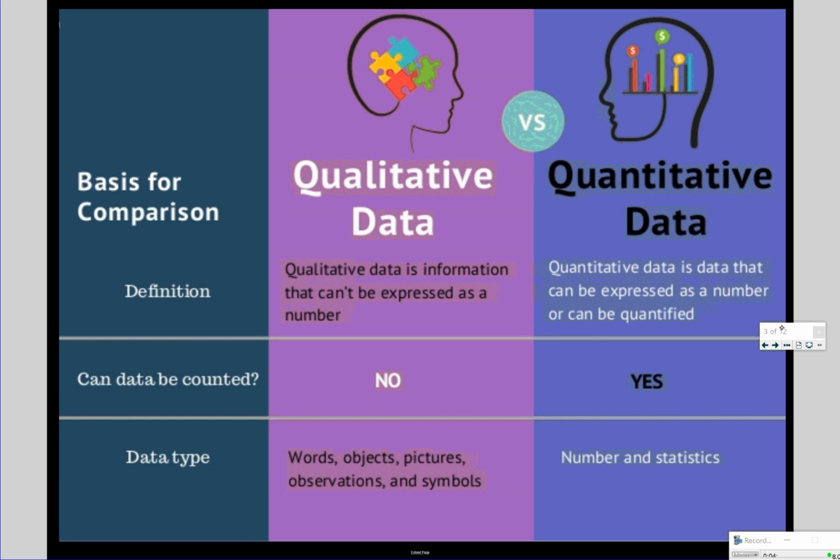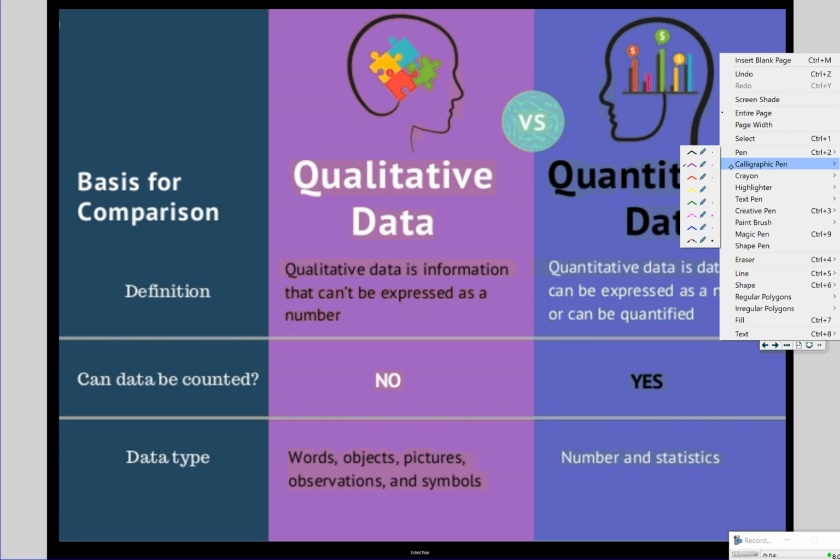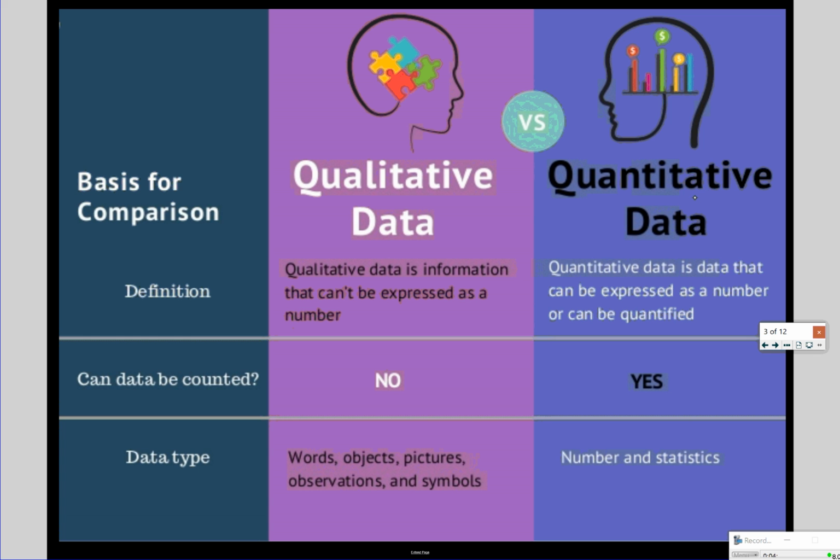If you're bouncing between the two and you're not sure, an easy way to tell the difference, I think, is to ask yourself if it's something that can be counted. If it's something that can be counted, it is quantitative data. If it cannot be counted, it is qualitative data. So things that we can't count are words, objects, pictures, observations, symbols.